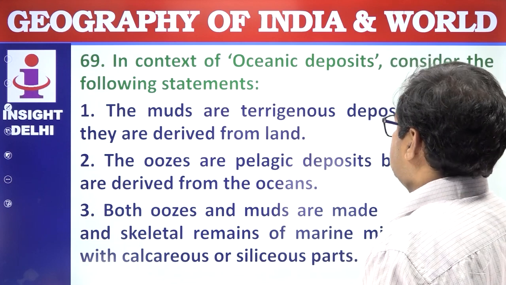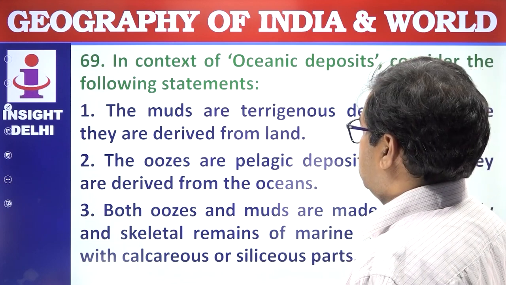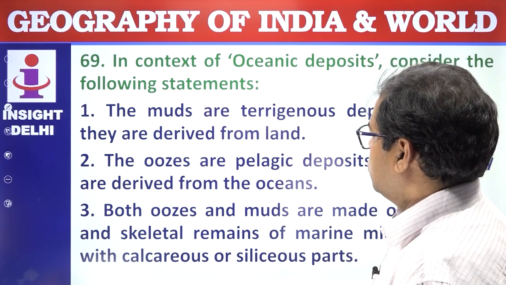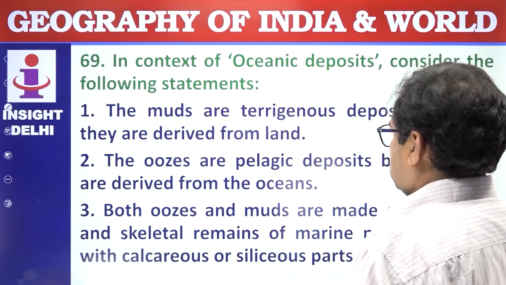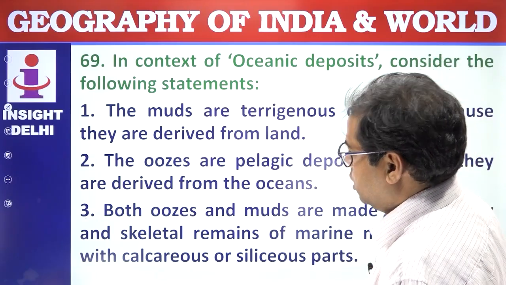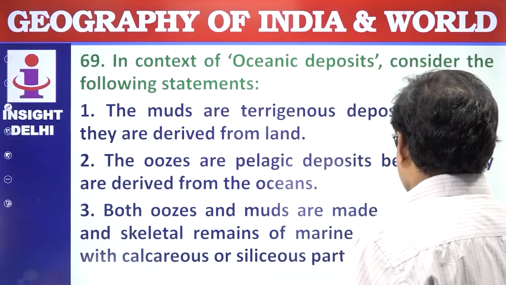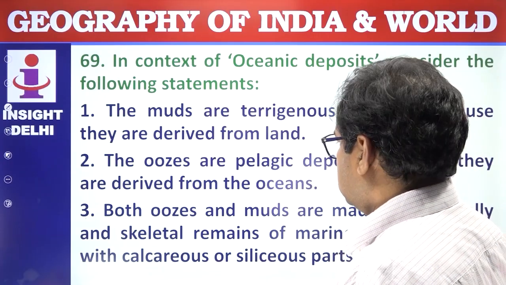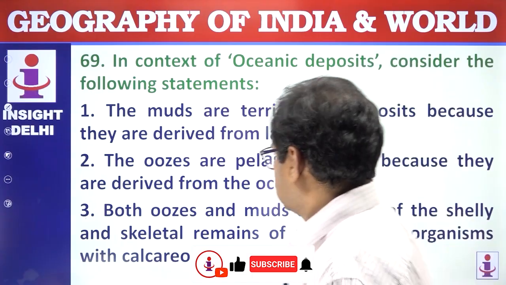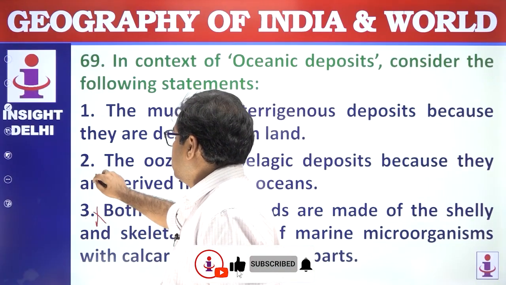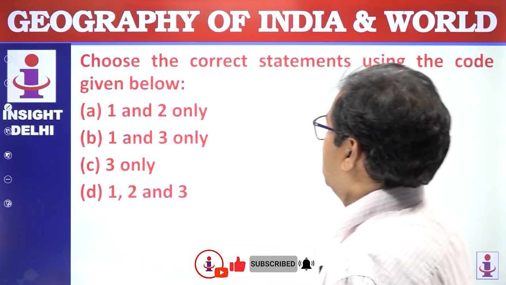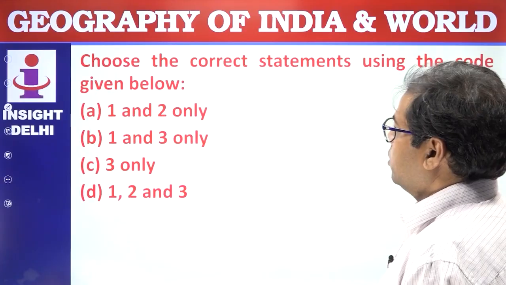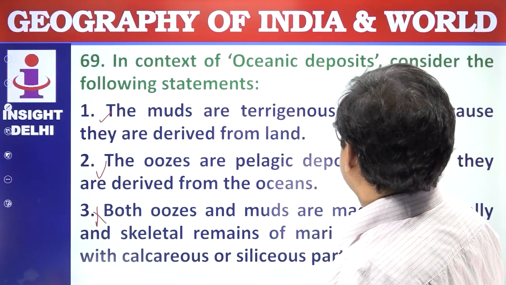The muds are the terrigenous deposits because they are derived from the land. The oozes are the pelagic deposits because they are derived from the oceans. Both oozes and the muds are made up of the shells and the skeletal remains of marine microorganisms with the calcareous or the siliceous parts. This is wrong. Both are correct. Next, choose the correct answer using the code given below. So 1 and 2 are correct.